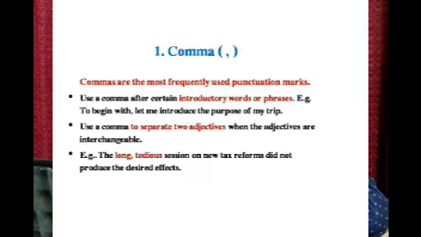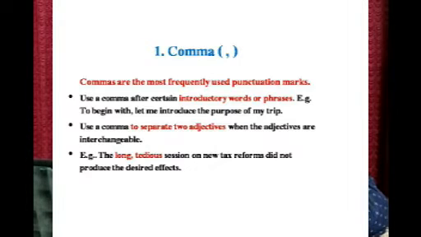Use a comma to separate two adjectives when the adjectives are interchangeable. Now, when you look at the sentence, the meaning will become very clear. The long, tedious session on new tax reforms did not produce the desired effects. So here you have two adjectives used, and these two adjectives are interchangeable.